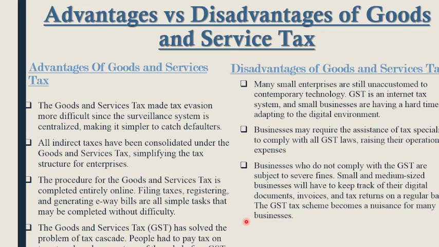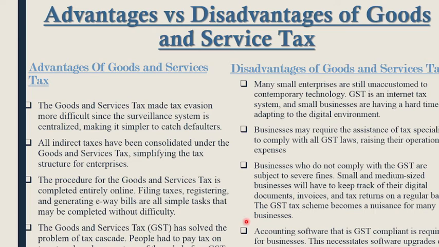Small and medium sized businesses will have to keep track of their digital documents, invoices and tax returns on a regular basis. The GST scheme has become a nuisance for many businesses.